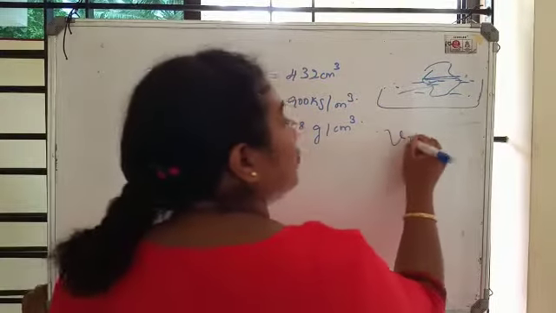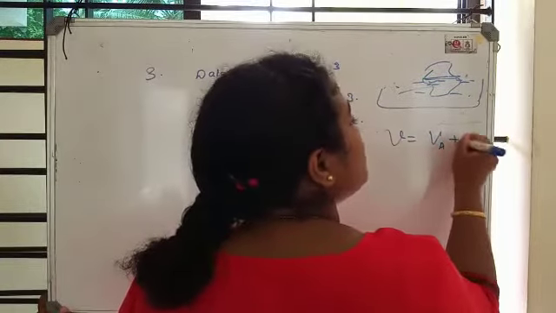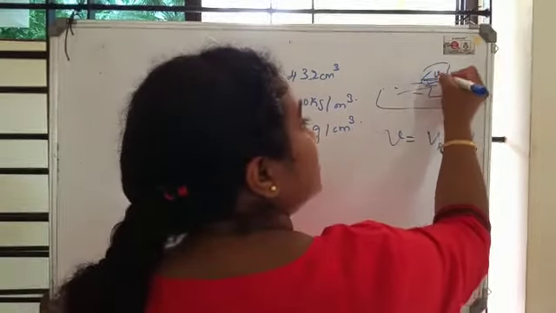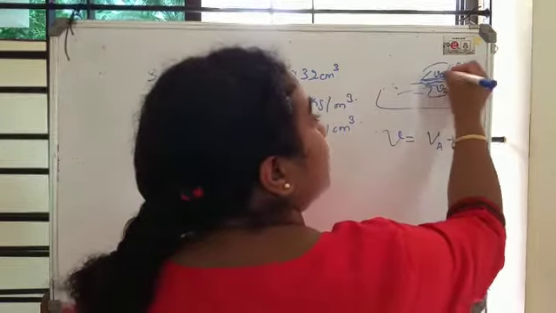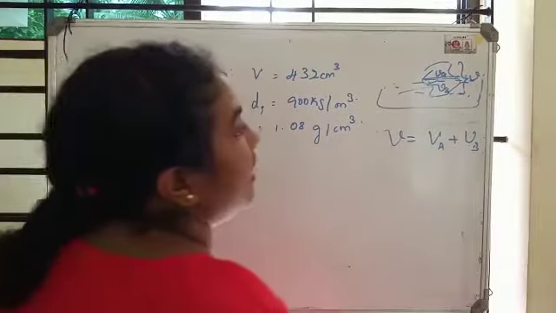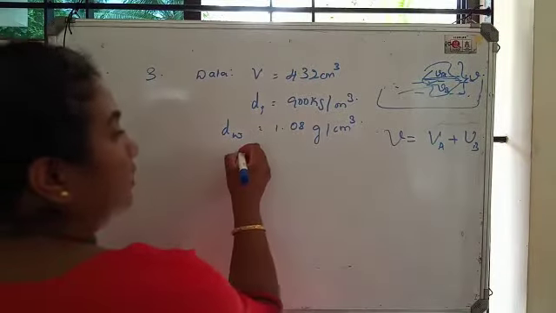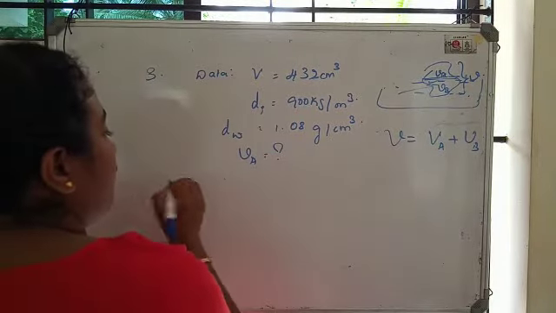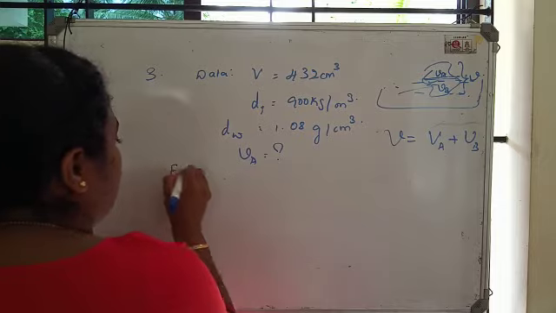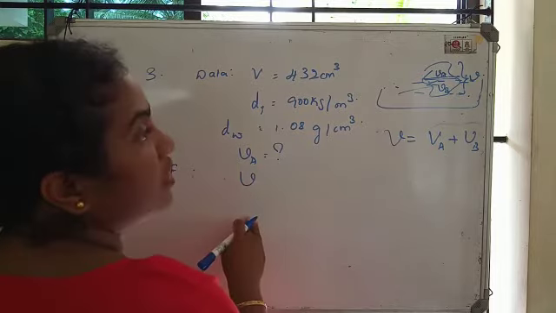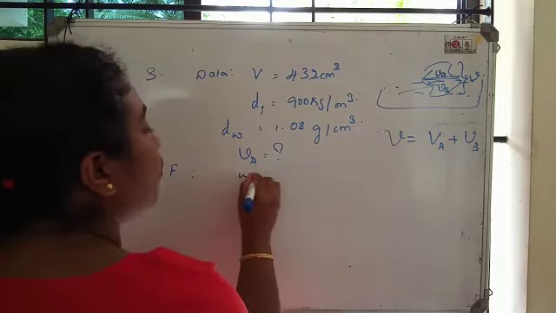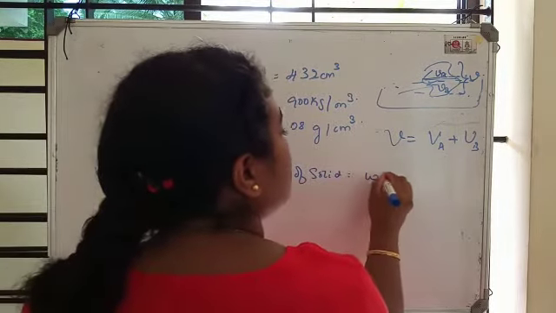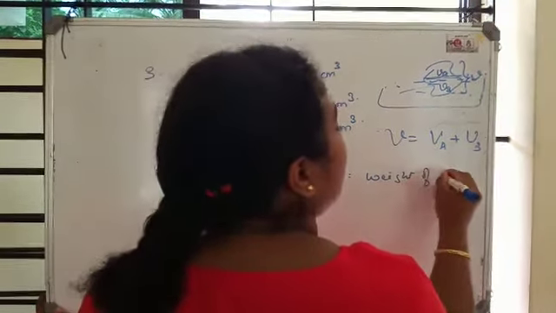Total volume is equal to volume above plus volume below, or volume immersed. This is volume above, this is volume below. Total, VA plus VB, is the total volume of the ice. Now we have to calculate the volume above. How to calculate? By the flotation law, what does it say? Weight of the solid is equal to weight of the liquid displaced.